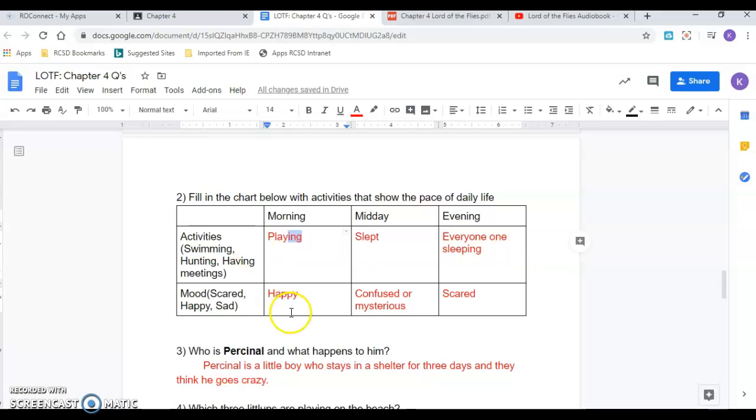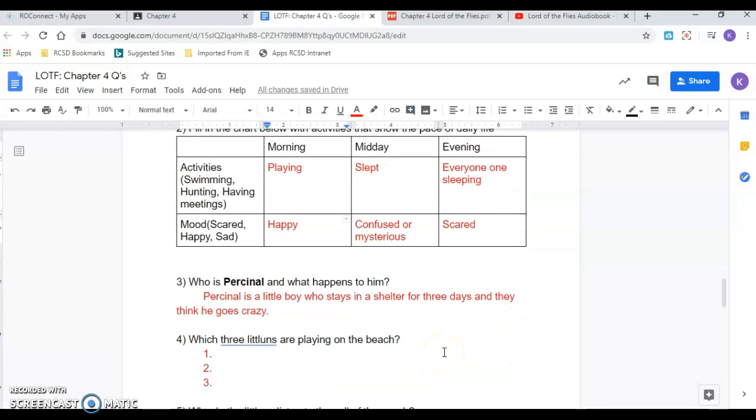This is some answers here, so if you're listening right now, you're getting some answers. So activities that they do in the morning is they play, and then the mood is they're happy, they're playing. And then in the middle of the day, they actually sleep a lot, or slept, and they're very confused and it's mysterious, they're very hot. And then in the evening, everyone is trying to sleep, and they're scared, because they're not really sleeping.